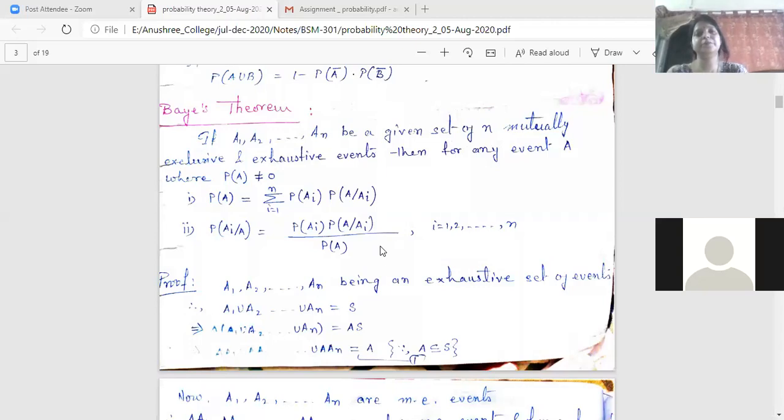So let us move on one by one. What is given to us at first? That A1, A2, An are exhaustive and mutually exclusive. Let us have a whiteboard over here. What is given to you? That A1, A2, An are exhaustive as well as mutually exclusive.